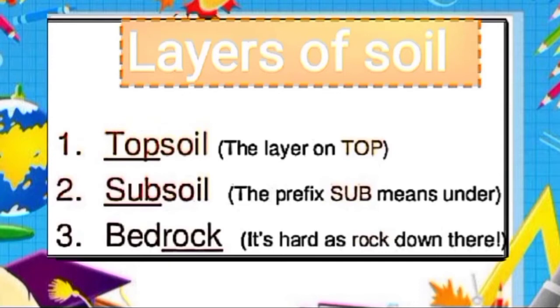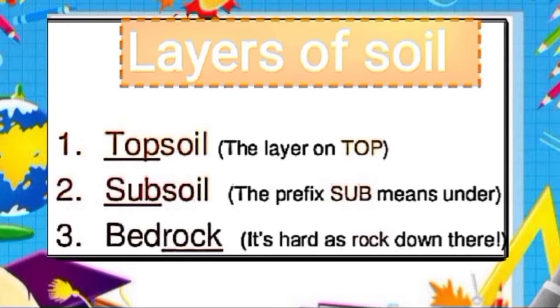Then the second layer of soil is subsoil, and it is the middle layer of soil present below the topsoil and contains broken pieces of rocks. The subsoil doesn't have a high organic matter concentration but offers rich minerals for searching root systems, and it varies in color, like red and yellow.